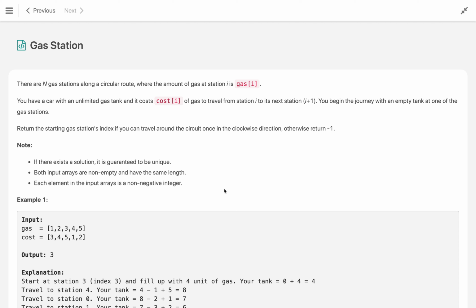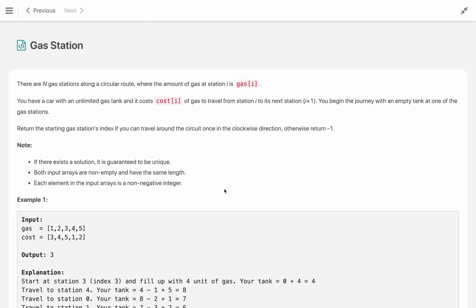Let's solve the gas station problem. This is one of my favorite problems, and it is also a favorite of interviewers. I guess this problem is asked in every company's interviews, so you should know it at least.